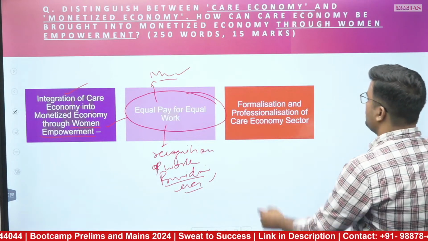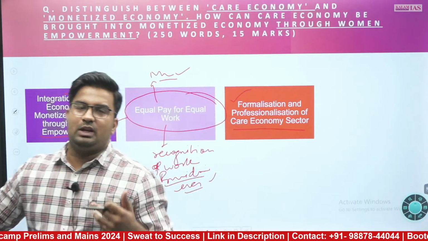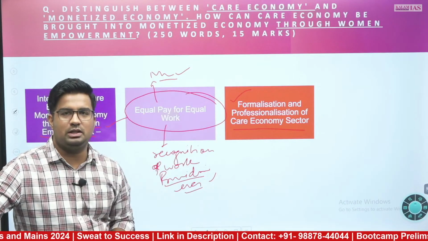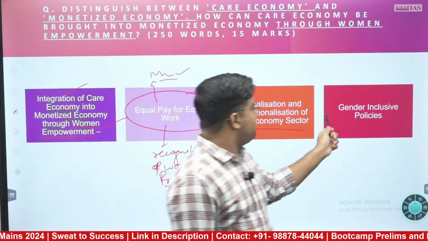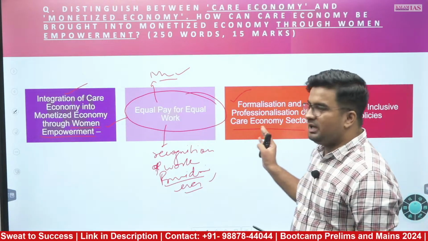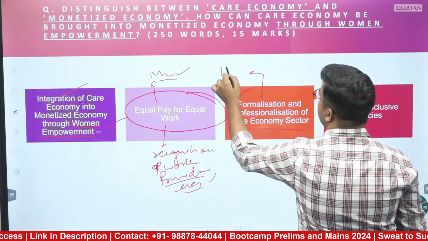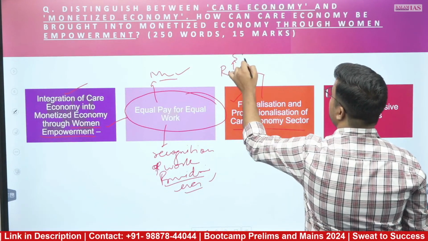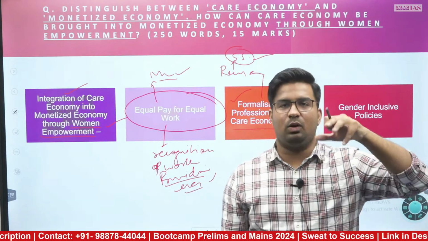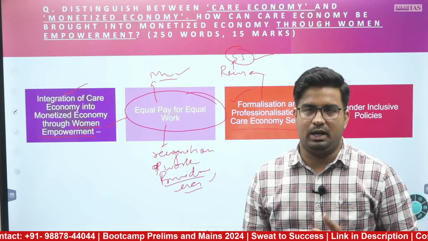Then the formalization and professionalization of this sector, which will further help to give them assured income at the same time and will increase the labor force participation. The gender inclusive policies. Here the women empowerment aspect is coming forward everywhere. How it is coming, let me tell you. What will formalization do? This will give recognition. This will ensure social security measures for them, because the income and social security aspects will also be measured and included into that.